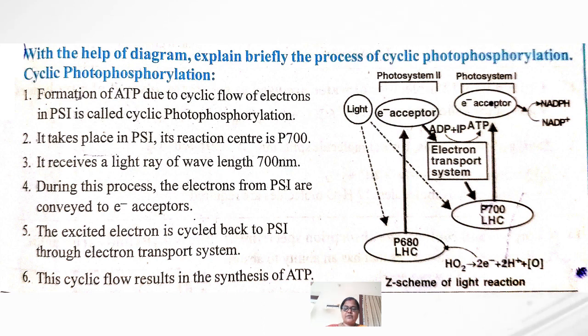This is the diagram for cyclic photophosphorylation. Photosystem 1 and photosystem 2, the electron acceptor is there, and the cyclic photophosphorylation is called the Z scheme of light reactions. In this cyclic photophosphorylation, the wavelength is 700 nanometers and its reaction center is P700. The electrons from photosystem 1 are conveyed to the electron acceptors. So this cyclic flow results in the synthesis of ATP. So this is about cyclic photophosphorylation.